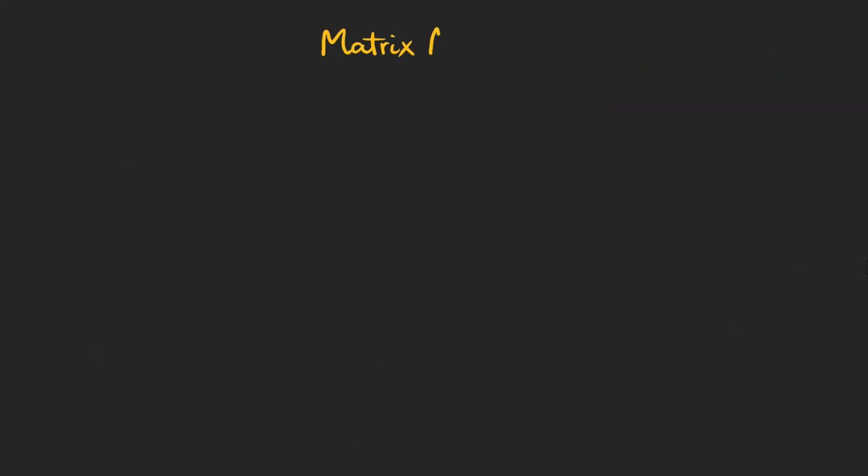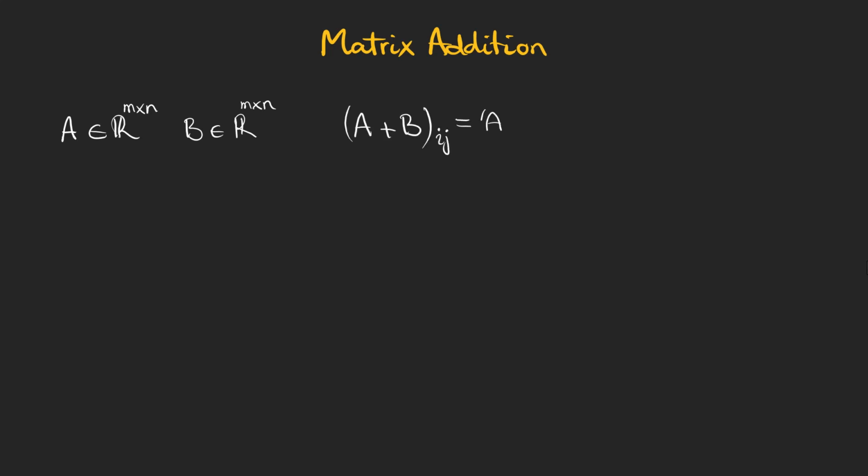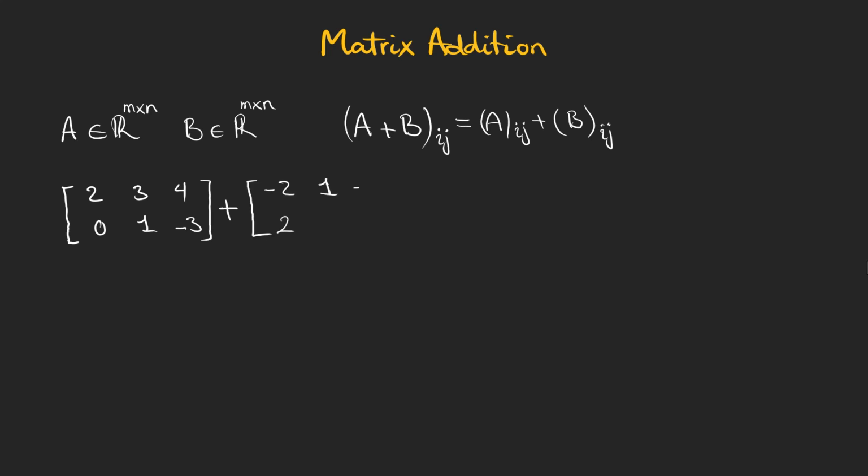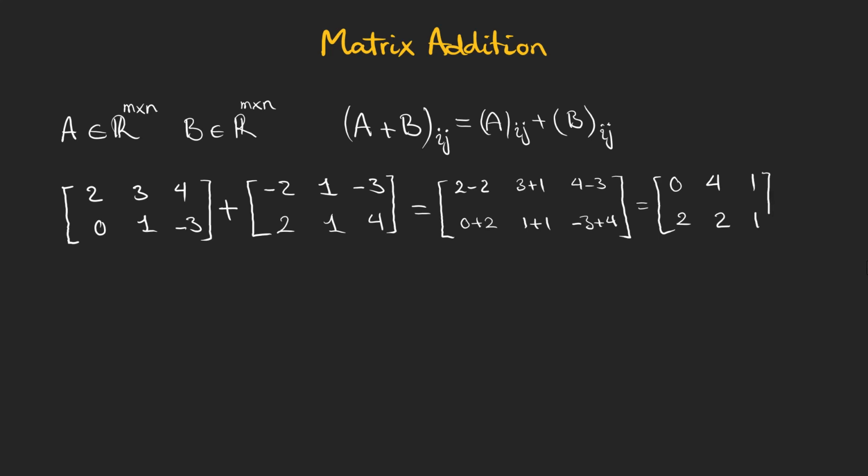One of the operations we can do by matrices is addition. Suppose that we have two matrices A and B, and both of them live in this space. The element on the ith row and jth column is the simple addition of the corresponding elements of the matrix. For example, to add these two matrices, we just need to add the two corresponding elements, and it yields the new matrix for which each element is the sum of the corresponding elements of the matrices A and B.